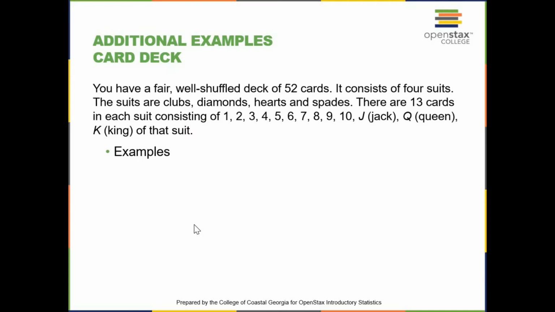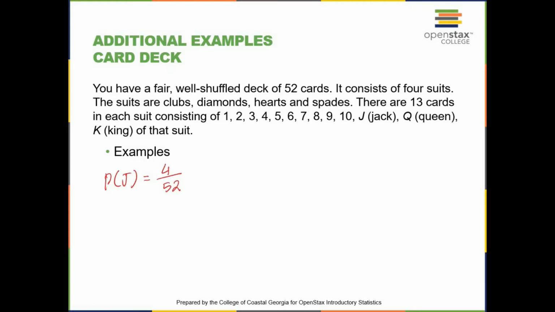Here is another example. You have a fair, well-shuffled deck of 52 cards. It consists of 4 suits. The suits are clubs, diamonds, hearts, and spades. There are 13 cards in each suit, consisting of 1 through 10 and the jack, queen, and king of that suit. If you are sampling with replacement and you find the probability of a jack, we have 4 of them out of the 52 cards.